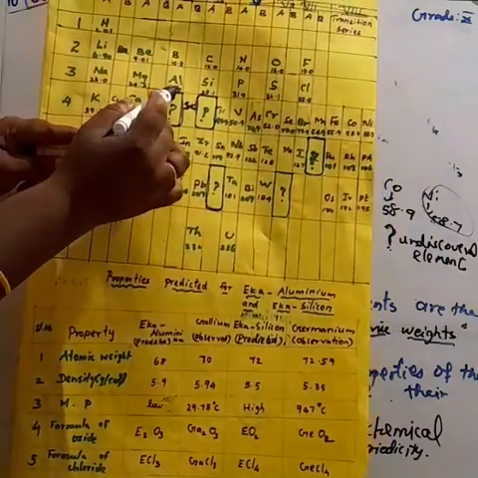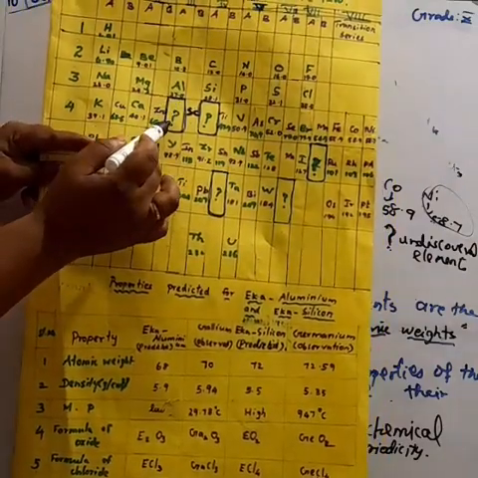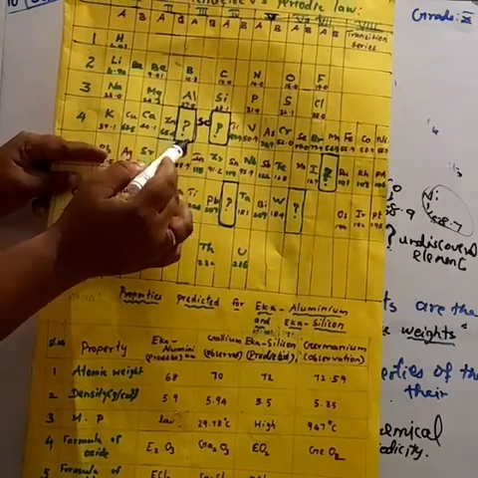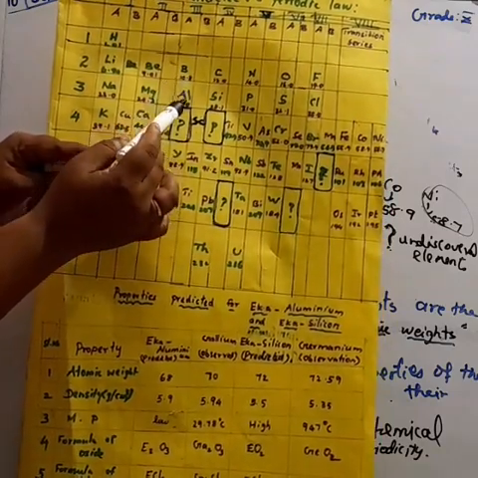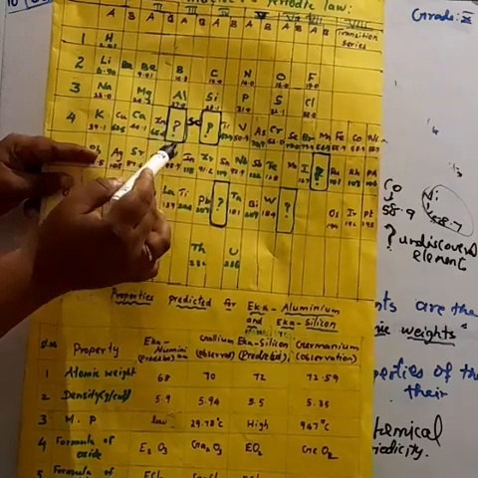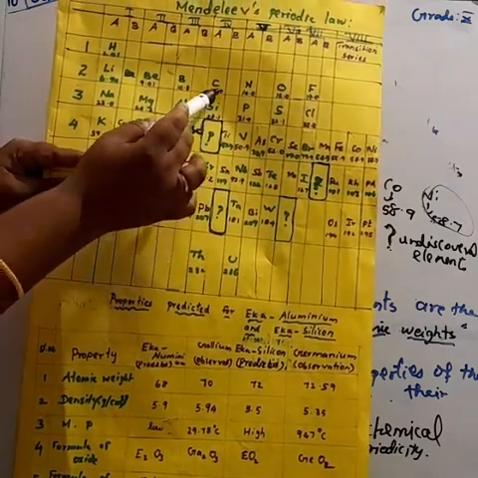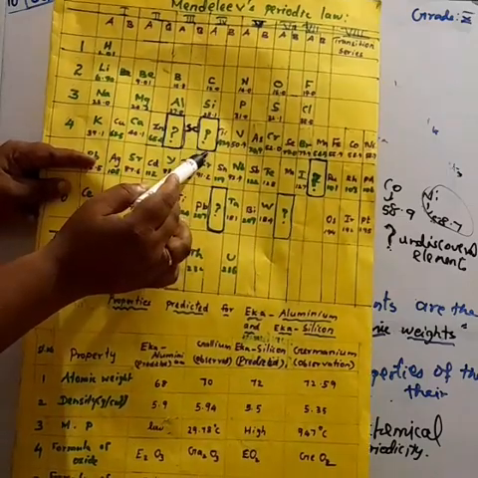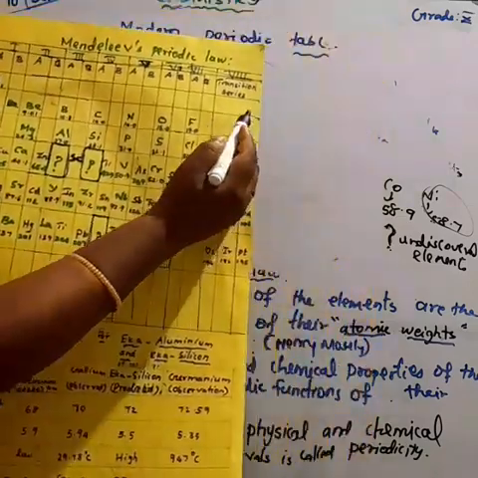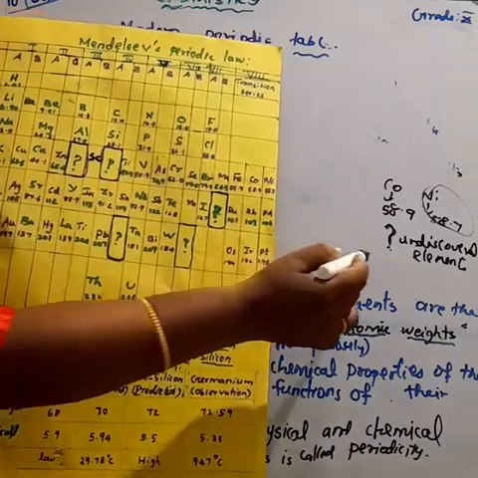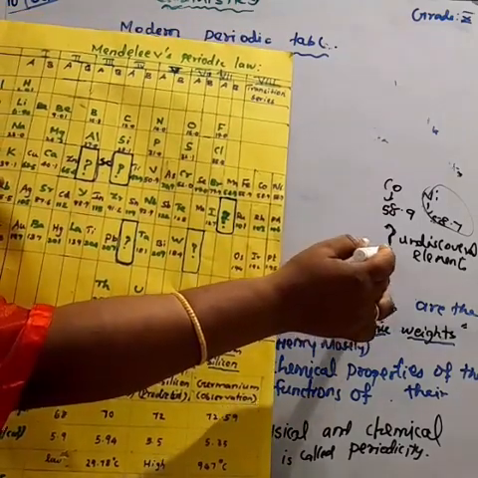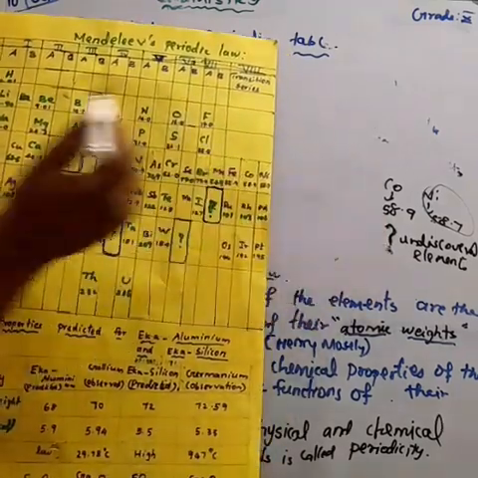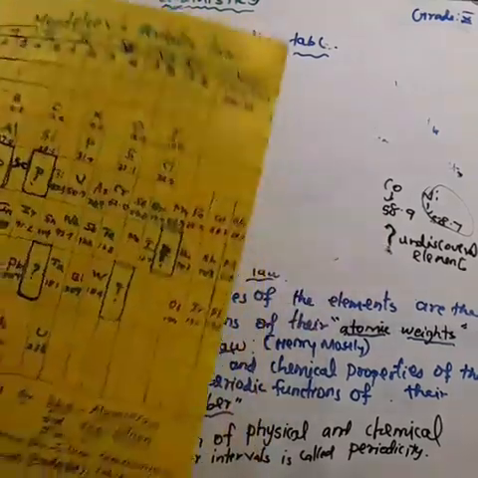Before the aluminium, after the aluminium, in the third A group, before the boron and aluminium, and after the boron and aluminium there is a question mark, and in the fourth A group, after carbon and silicon there is a question mark. This question mark means Mendeleev predicted here an undiscovered element. Okay, but he already predicted the properties of that element.